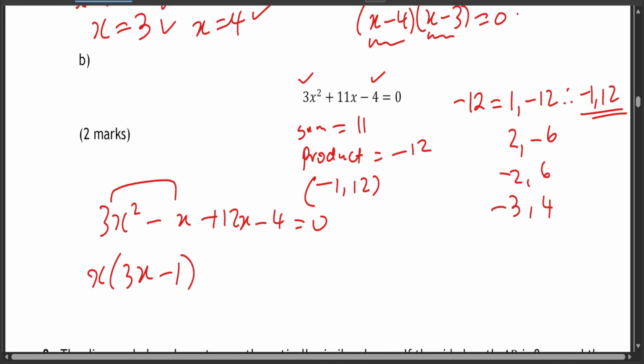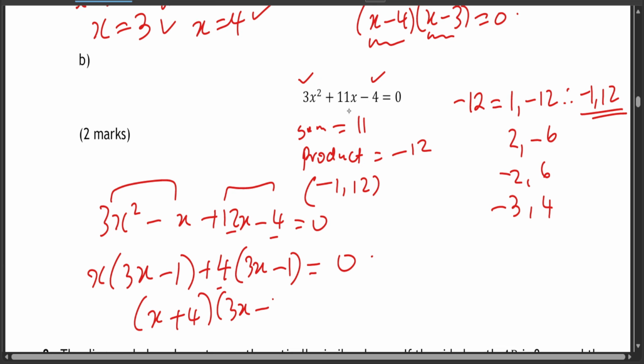And the common term here is not a letter but a number, and it's 4 into bracket 3x minus 1 as well, which is equal to 0. You just take 12x divided by 4 to give you 3x, and minus 4 divided by 4 to give you negative 1. Now bring this together and you're going to get (x + 4)(3x - 1)